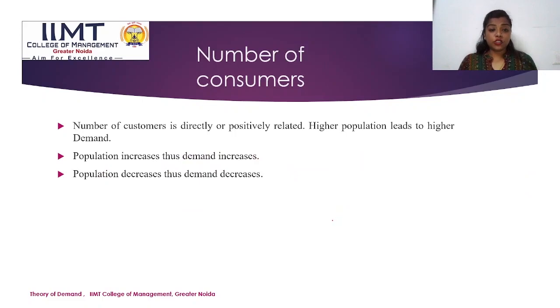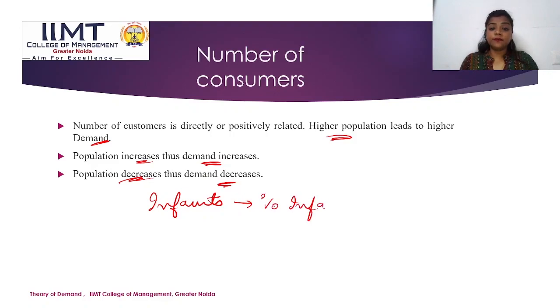Moving on to the number of consumers, there is a direct relationship. If the population increases, the demand will automatically increase. Right? Population increases, demand increases. Population decreases, the demand will automatically decrease. Like if I produce products related to infants and the ratio of infants has increased, the demand will automatically increase.